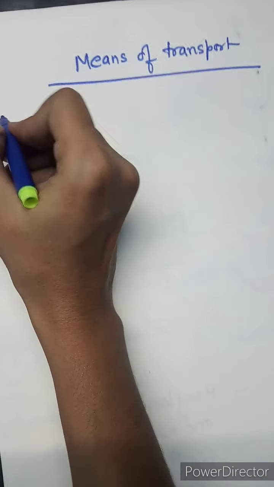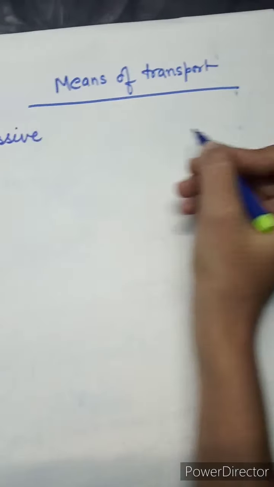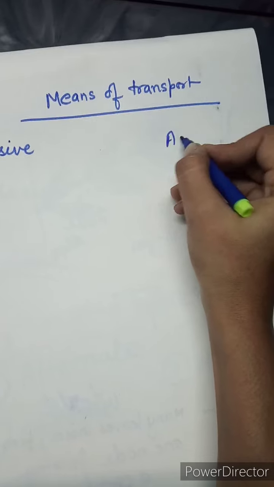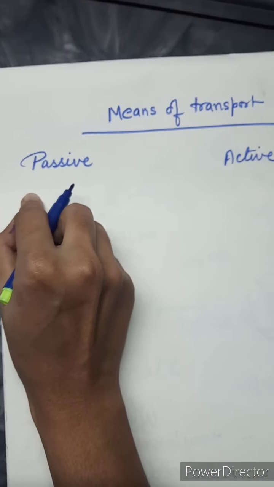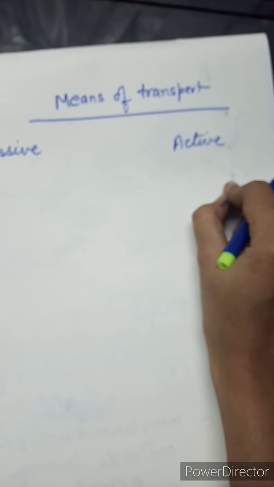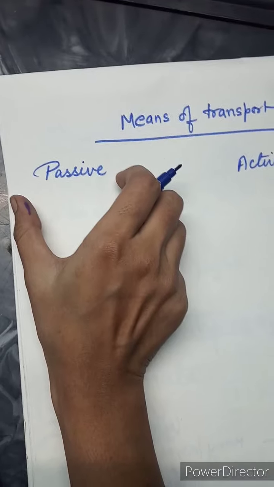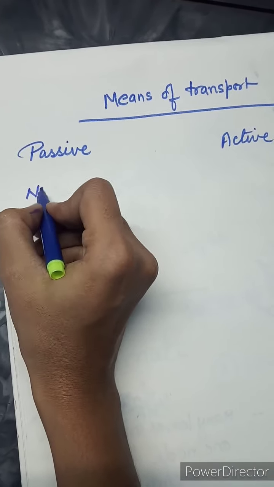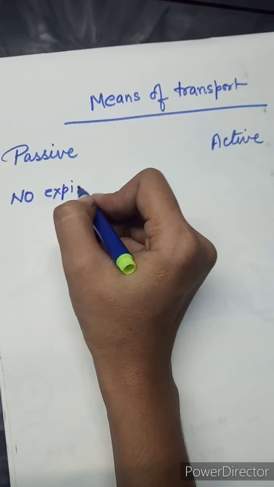First is passive and second is active. Passive transport and active transport. When we speak about passive transport, there is no expenditure of any energy.